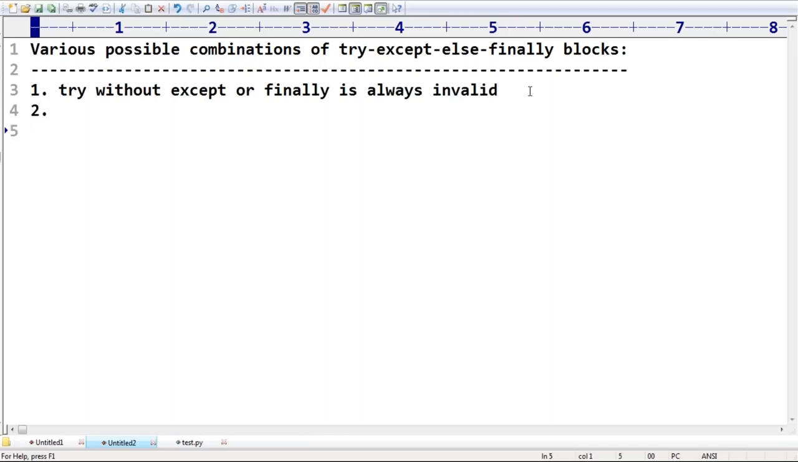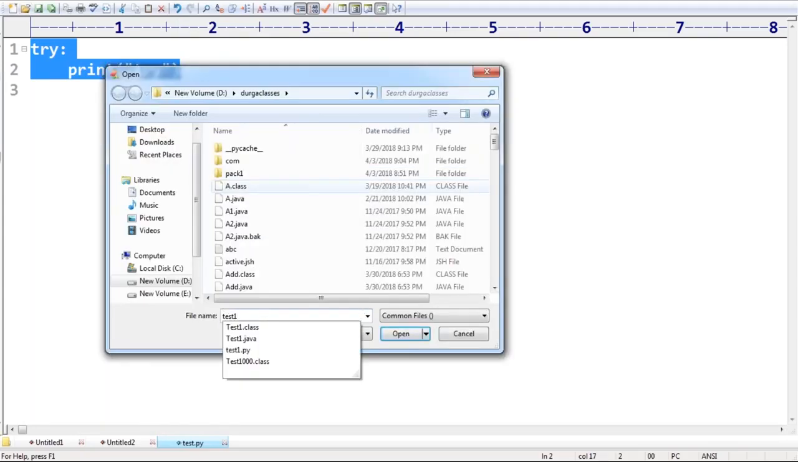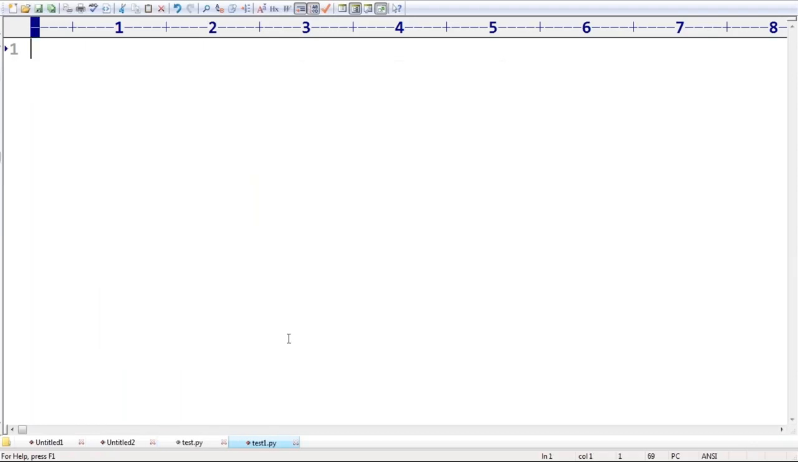That is the first conclusion. Is it valid or invalid? This one is invalid only. Test one.py, this is our first case, whatever we discussed. Now I'm ready to go for the second possibility.